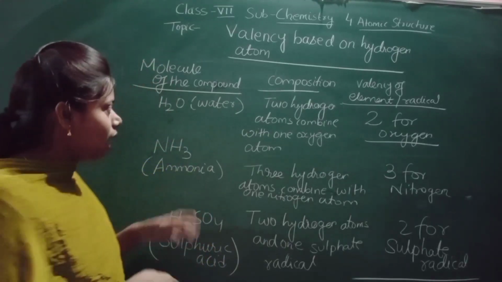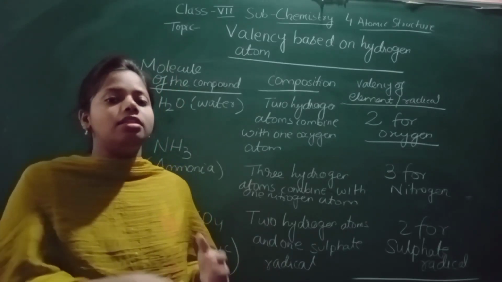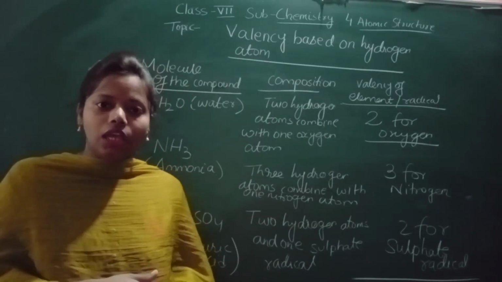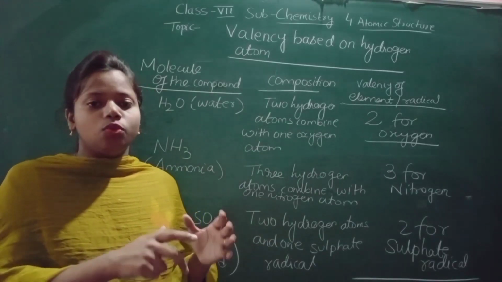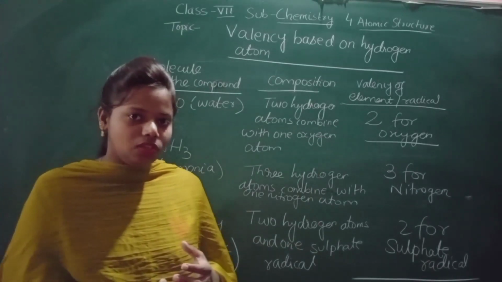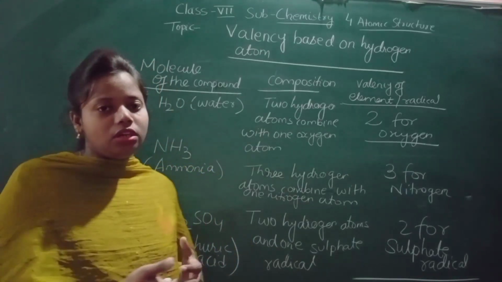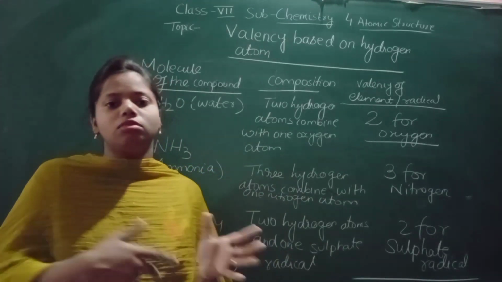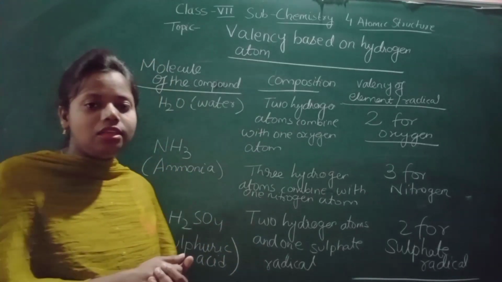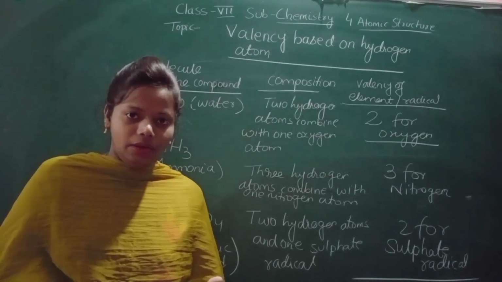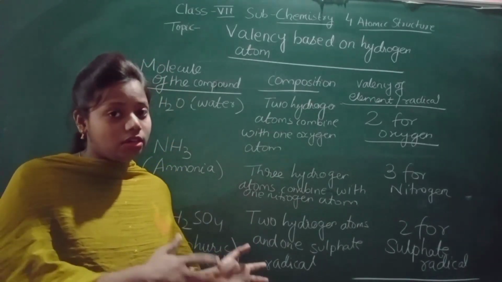So how many hydrogen atoms are combined, that will become the valency of the element or the valency of the radical. I hope you have understood this. Valency is usually the combining capacity of an atom of an element, and we have learned today the definition of valency in terms of hydrogen atoms, and how to find the valency when hydrogen atoms combine. So for today I have to do this much. I hope you have understood.